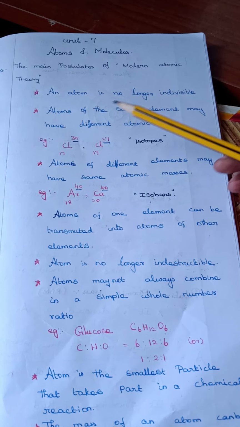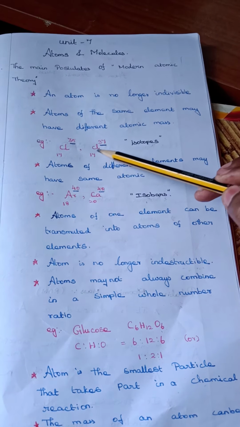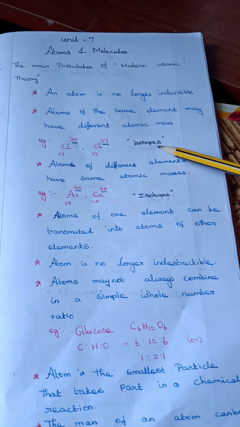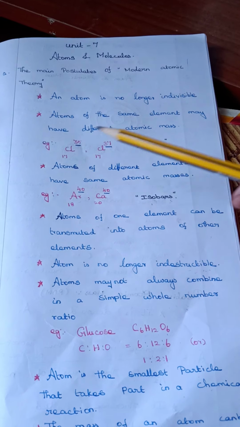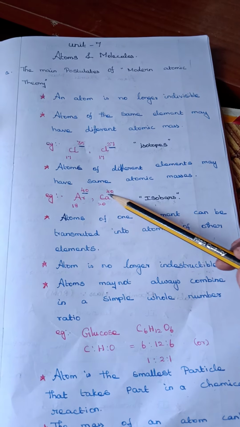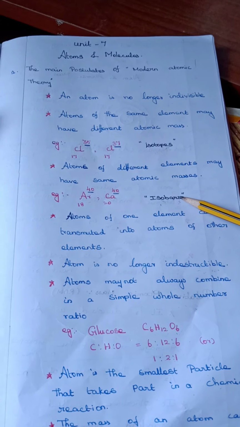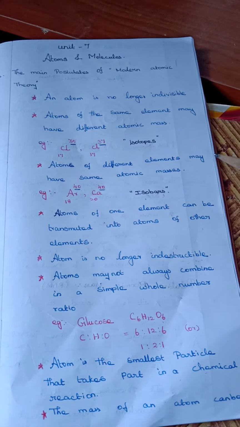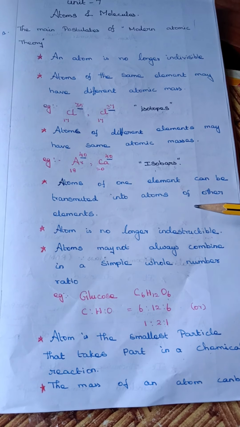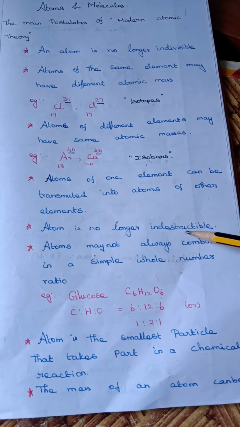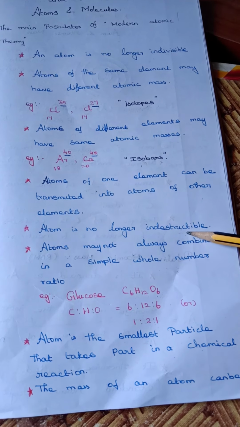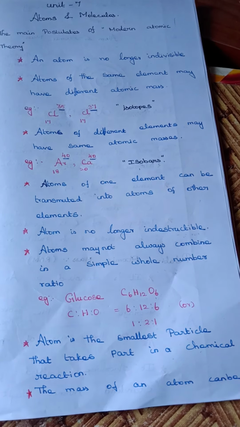And second one, the elements are same, but the atomic mass is different. It is called isotopes. The next one, the elements are different, but the atomic mass is same. It is called isobars. Atoms of one element can be transmuted into atoms of another elements. Atom is no longer indestructible. It means it is very strong and cannot be destroyed.